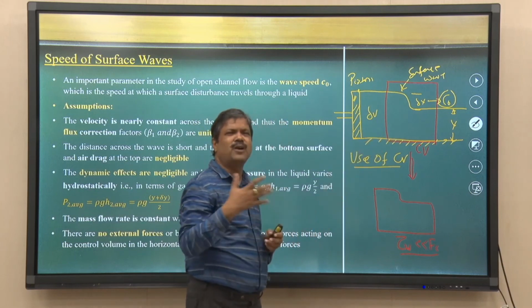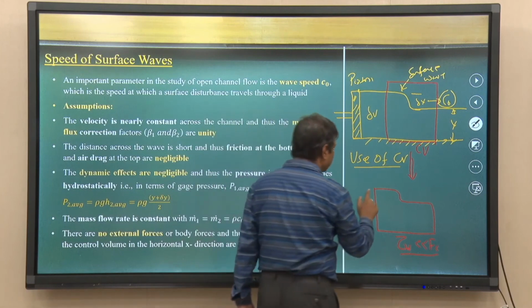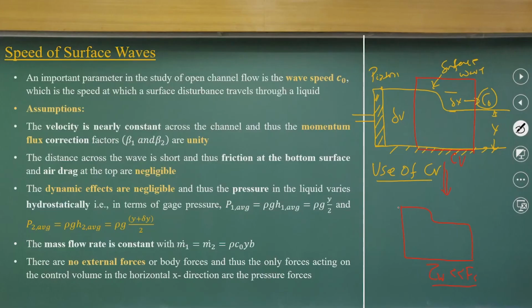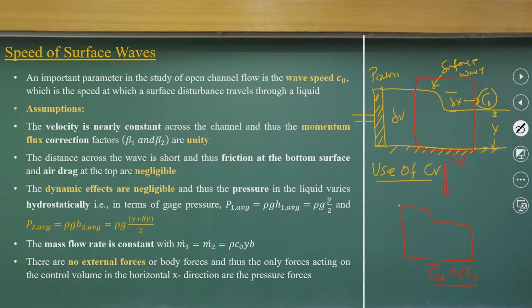one is the pressure force. So, here we can assume that the pressure distribution is hydrostatic, and this assumption is quite valid.